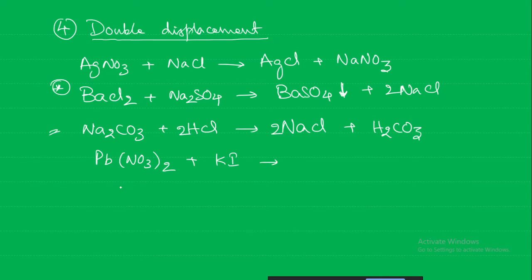Potassium is more reactive. So here what is happening? Mutual exchange will take place, giving lead iodide and potassium nitrate.